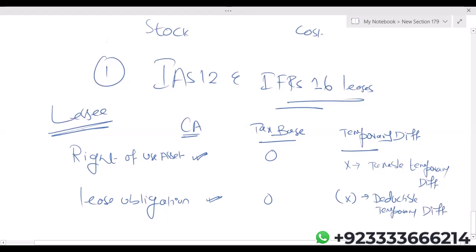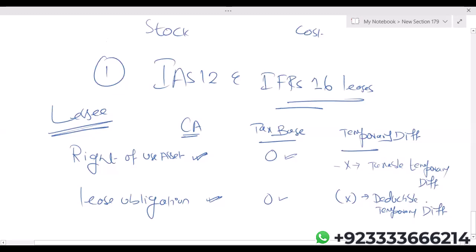And deductible temporary difference multiplied by tax rate will give us deferred tax asset. The main relationship is, in case of right of use asset, tax base will always be zero and there will always be a taxable temporary difference. In case of lease obligation, tax base will always be zero and there will always be a deductible temporary difference.